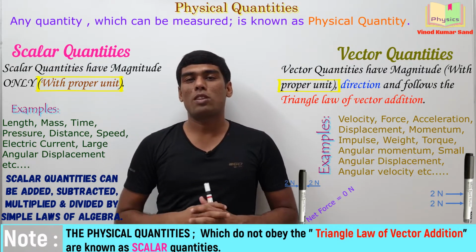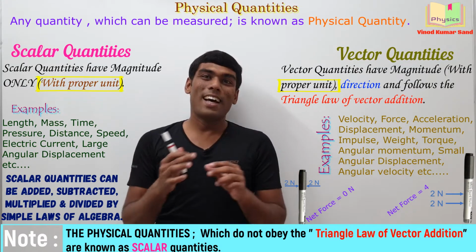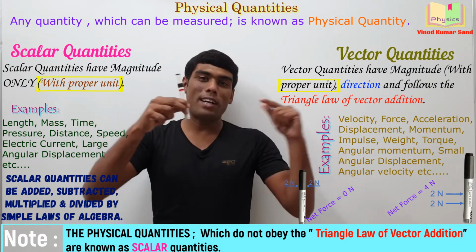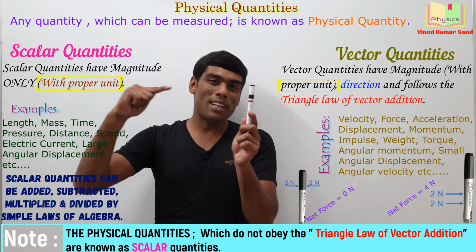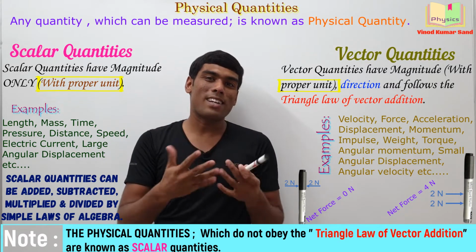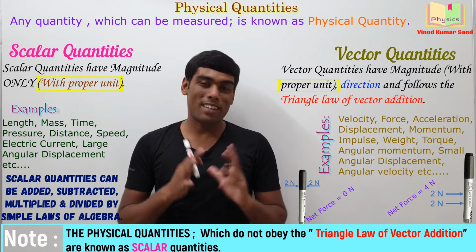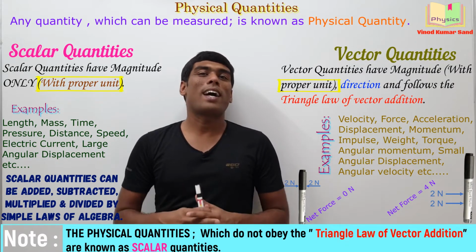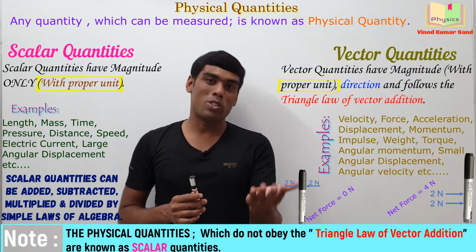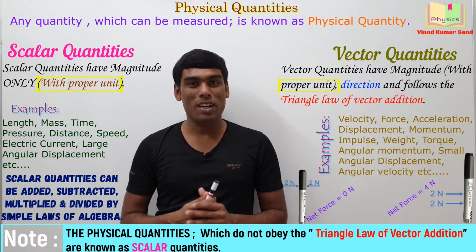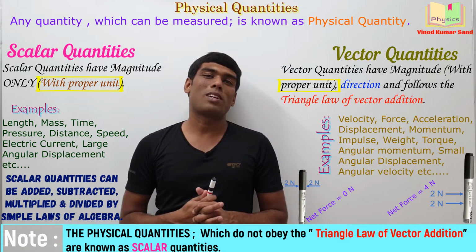How much is the net force on the marker? Now this is 4 Newton. Interesting. In the previous case, the 2 Newton and 2 Newton force resulted into 0 Newton. And in the new case, the 2 Newton and 2 Newton are resulting in 4 Newton. So the addition of the vectors, the addition of the forces require special set of rules. The 2 Newton and 2 Newton could give 0 resultant as well as the 4 Newton, and in between 0 and 4 you can get various other possible resultant.